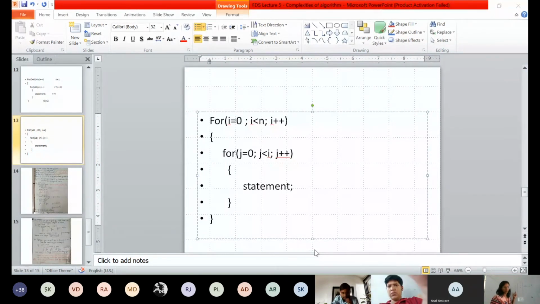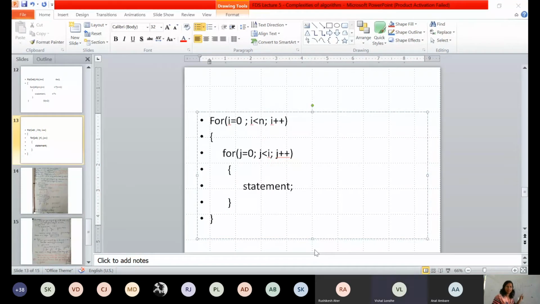0. Okay. And let us consider what value we should consider for n. Say n equal to 5. So 0 less than 5. Yes, it will come inside to the J loop, na? So when I equal to 0, J will also become 0. Yes or no? Yes. When I is 0, J will also become 0.